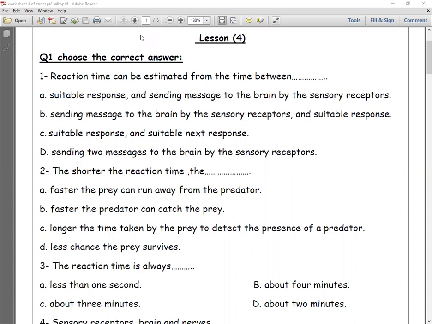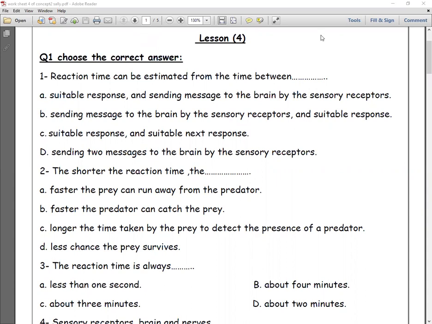Now let us start to solve concept 2, lesson 4. Number 1, choose the correct answer. Reaction time can be estimated from the time between sending the message to the brain by the sensory receptor and the suitable response.